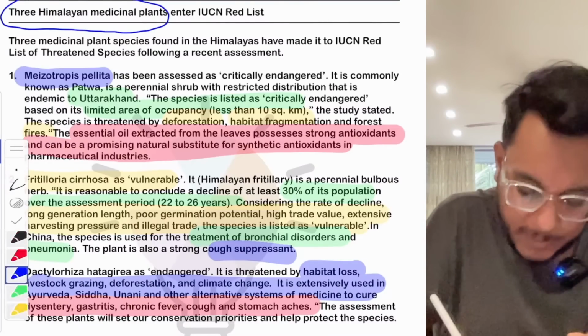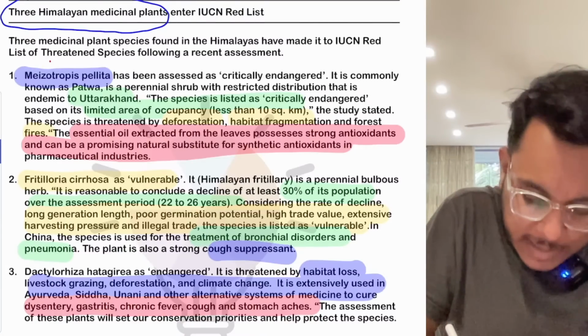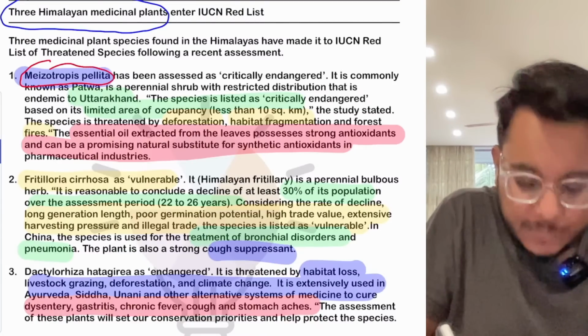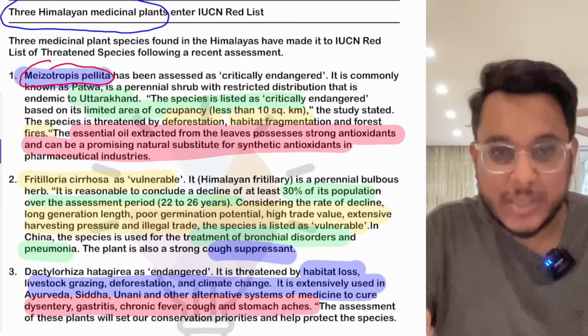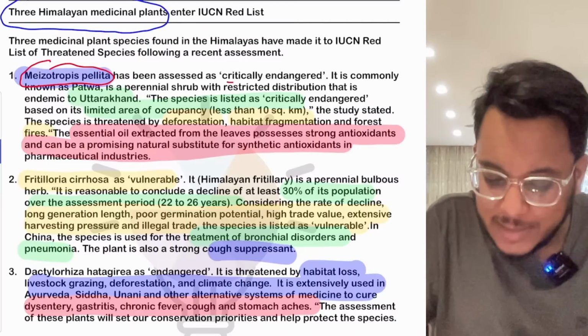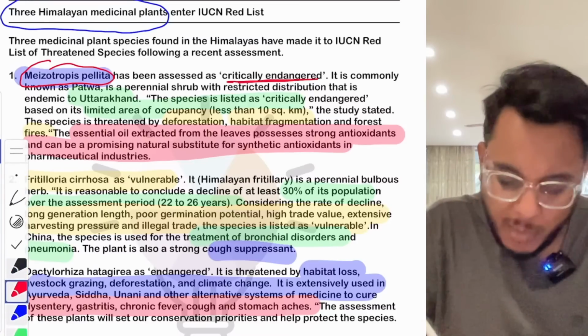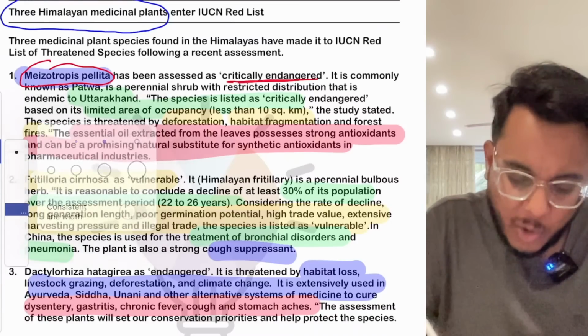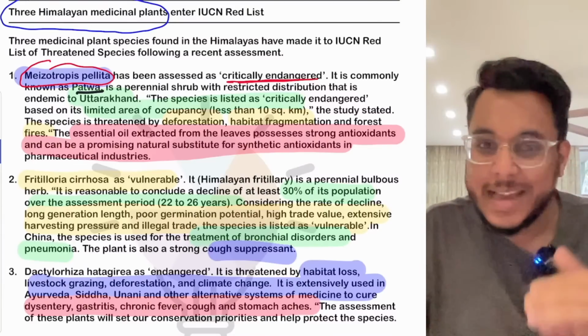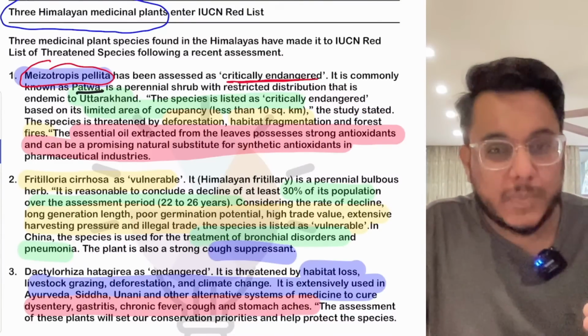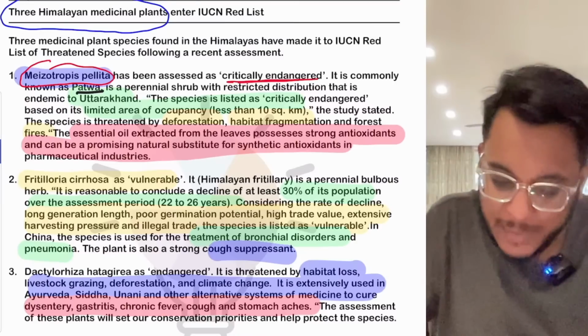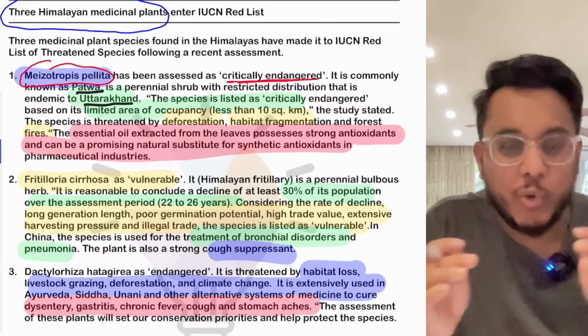Number one, it is the Mastropis pellita. Now the Mastropis pellita has been listed as critically endangered. Commonly it is also called the patwa. Now this Mastropis pellita, or the patwa, is endemic to Uttarakhand.